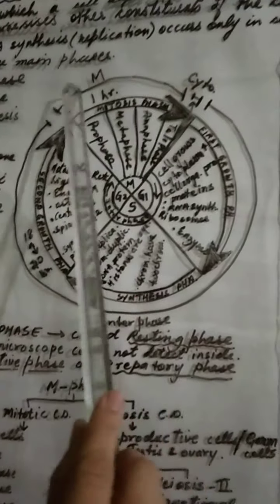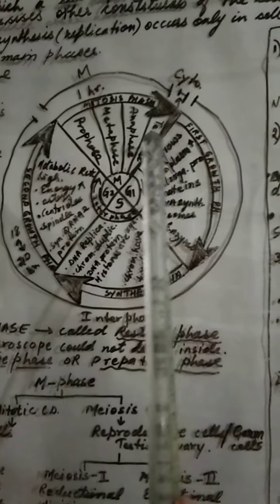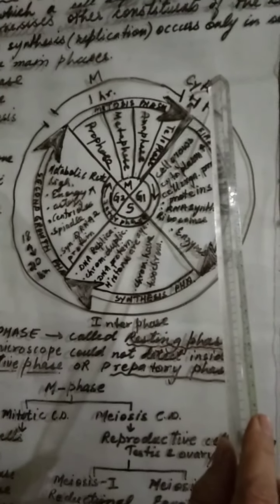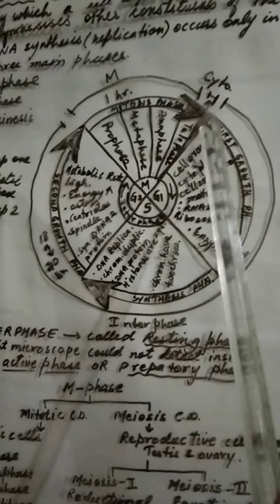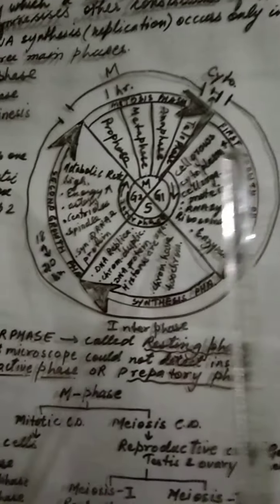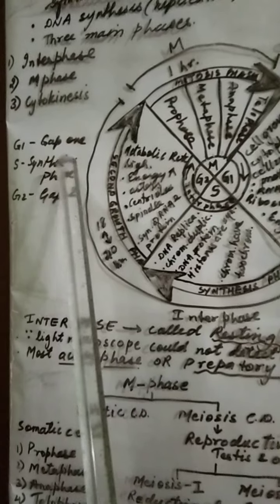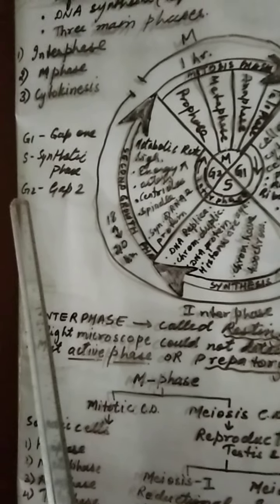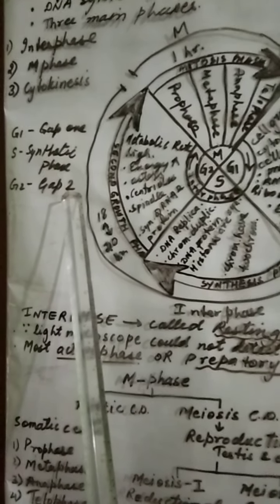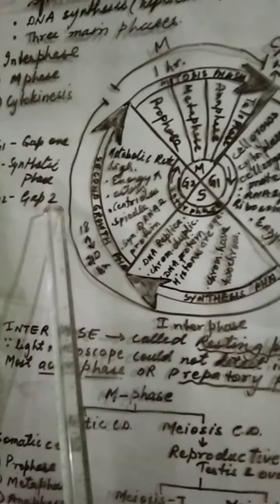This is M phase, and this small little black one is the cytokinesis phase. This interphase is divided into three parts: G1, gap 1 or first growth phase; number 2, S, synthetic phase; number 3, G2, or gap 2, or second growth phase.